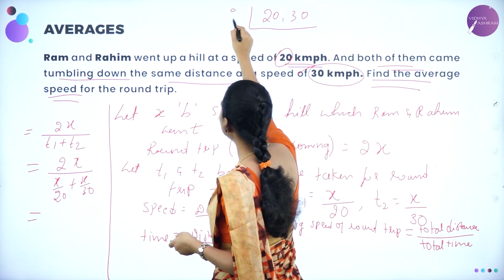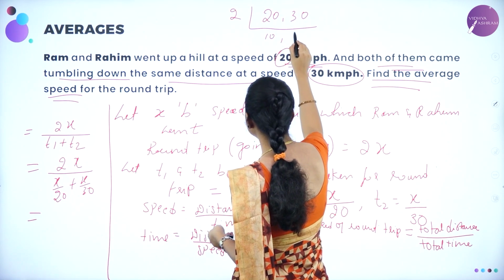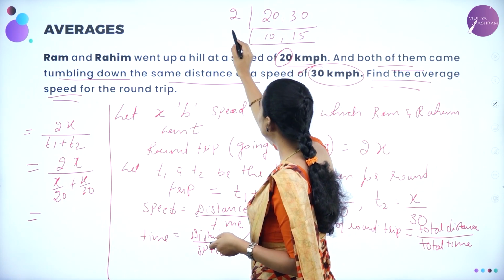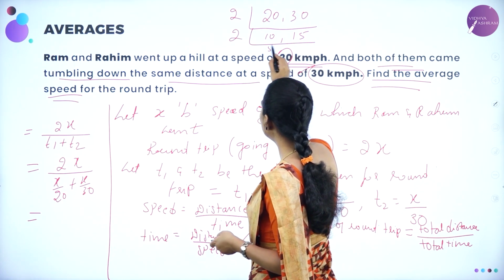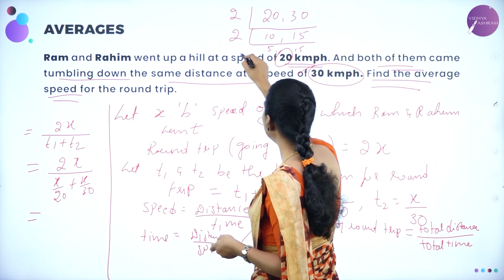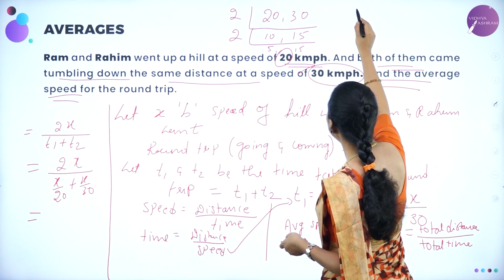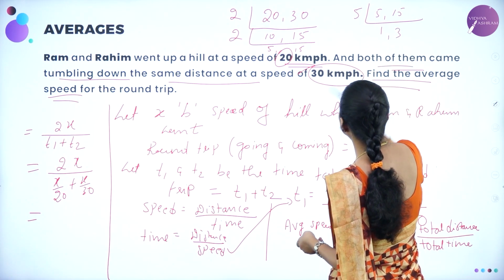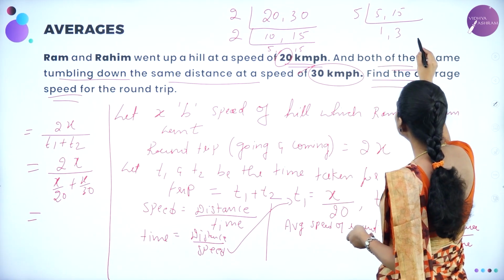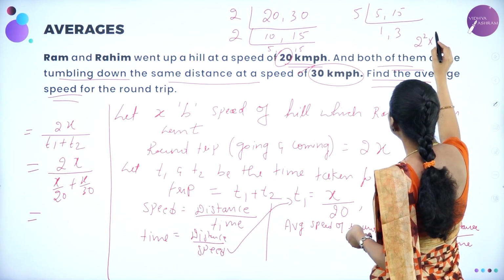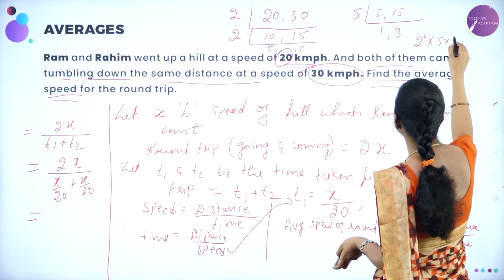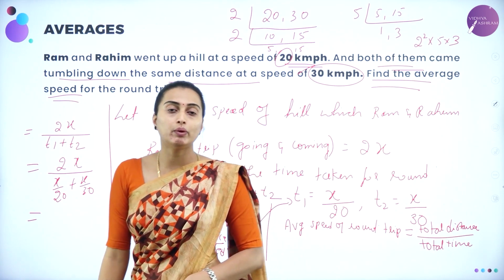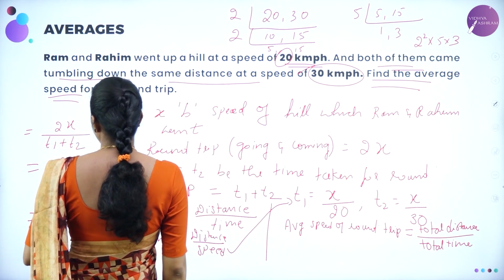So 2 tens are 20, 2 fives are 10, 2 fives are 10, again 2 fives are 10, 5 ones are 5, 5 threes are 15. Therefore, the answer will be 2 squared into 5 into 3. So 2 squared is nothing but 4, 4 fives are 20, 20 threes are 60. So 60 will be the LCM for this.